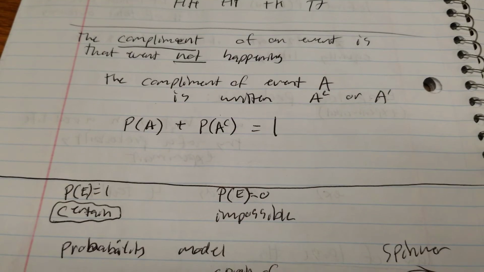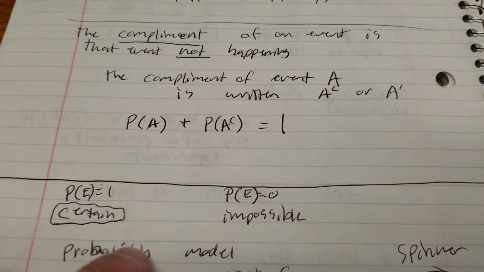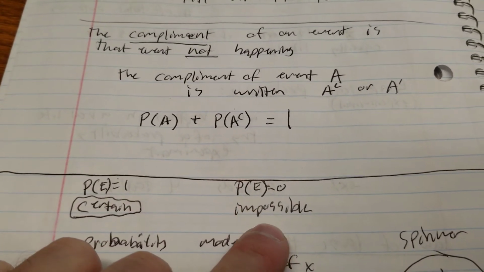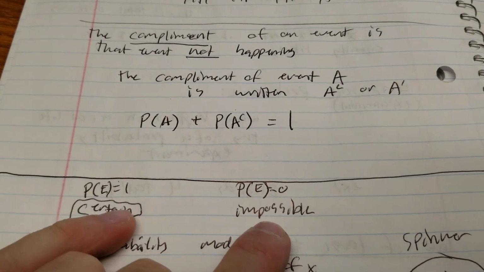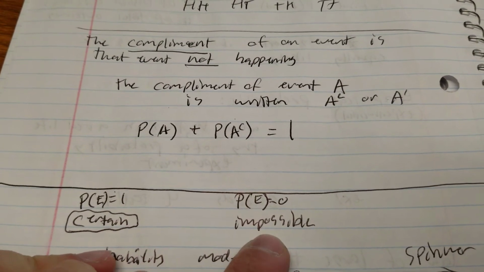Probabilities, because 1 means 100%. That is certain to happen. 0 probability is impossible to happen. So you can't get lower than 0, can't get more than 1.